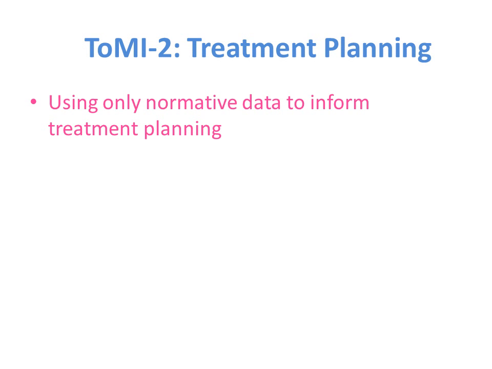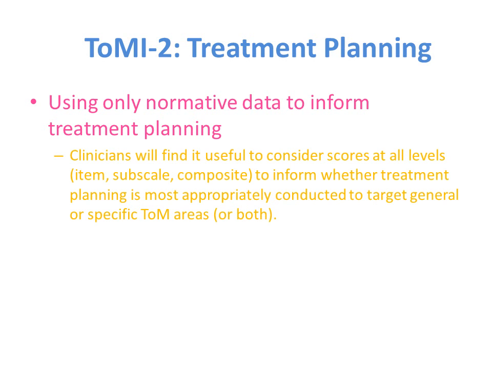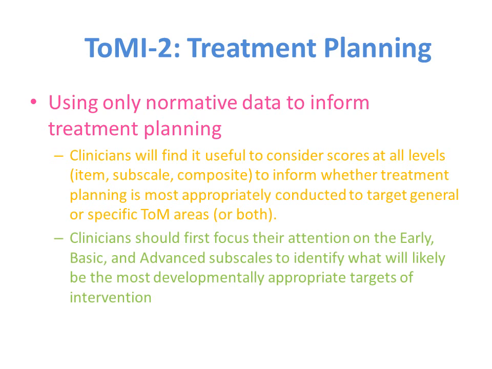A common approach to treatment planning makes use of normative score information like those data just described. When using normative data only, we imagine that clinicians will find it useful to consider scores at all levels, item, subscale, and composite, to inform whether treatment planning is most appropriately conducted to target general or specific theory of mind areas, or both. It is important to reiterate our commitment to a descriptive developmental approach to intervention. As such, we recommend that clinicians first focus their attention on the early, basic, and advanced subscales to identify what will likely be the most developmentally appropriate targets of intervention.